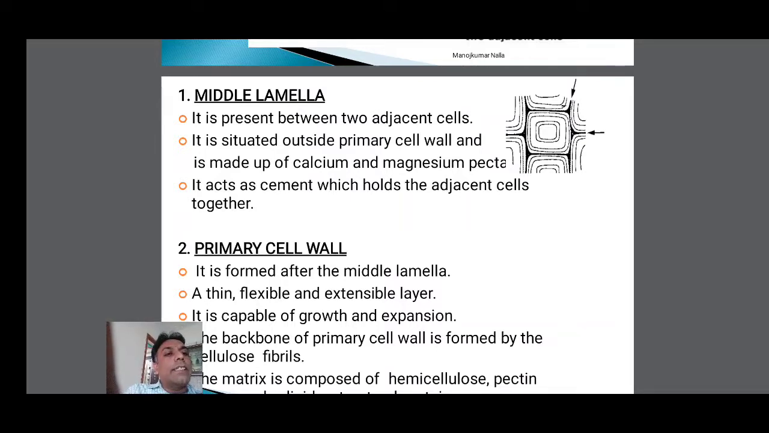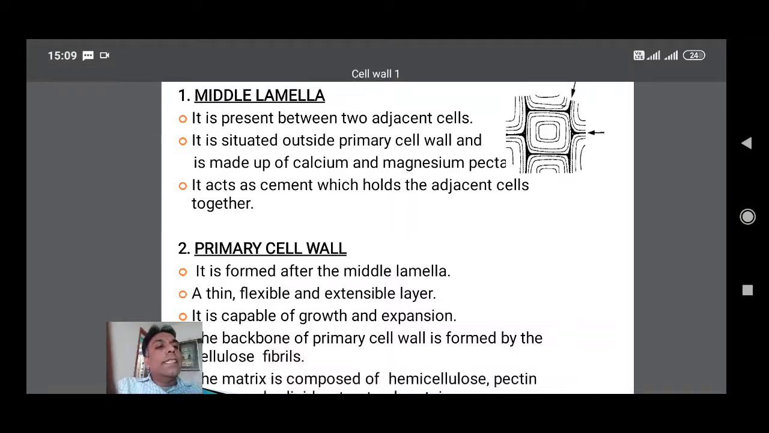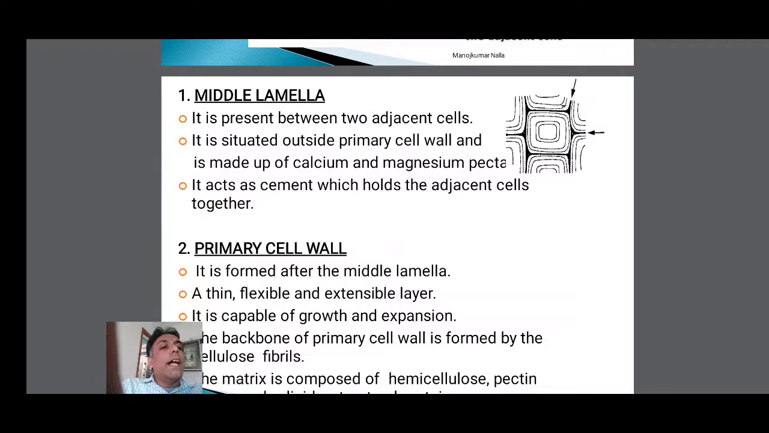So here you can see these are the cells. The black area is the middle lamella. The middle lamella connects one cell to another cell, one cell's primary wall to the other cell's primary wall. It connects both the primary walls of the various cells. It acts as cement which holds the adjacent cells together.